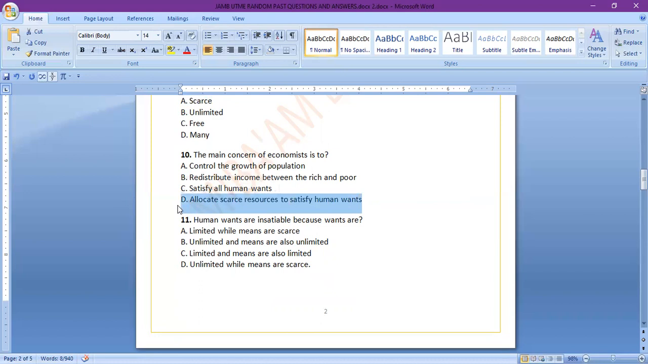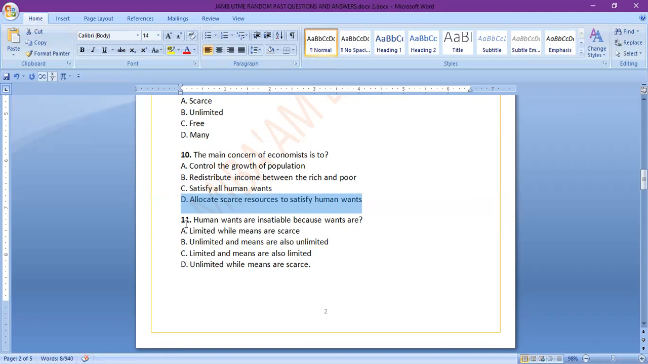That's the main concern of economists, not to satisfy all human wants, because it's not possible to satisfy all human wants. Redistribute income between rich and poor, yeah, it's part of it, but that's not the sole aim. That's not the main concern. Controlling the growth of population is also part of the concern of economists, but it's not the main concern. The main concern is to allocate scarce resources to satisfy human wants.